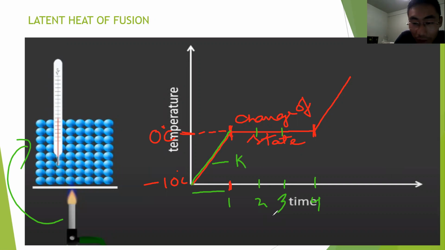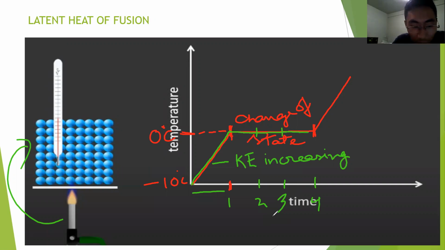So kinetic energy is increasing, and as you keep on heating it, it stops increasing and then it goes flat.